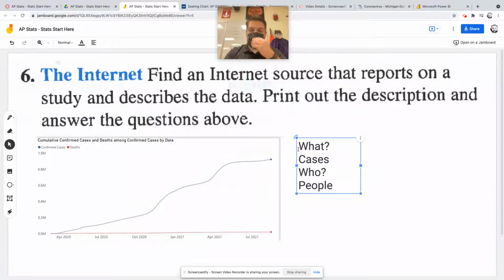She said people of Michigan, cases of Michigan, because I got this from the Michigan state website or whatever. The why, it's pandemic, right? So that data is helpful. How do you think they collected the data? I think honestly, I think it was county health departments.